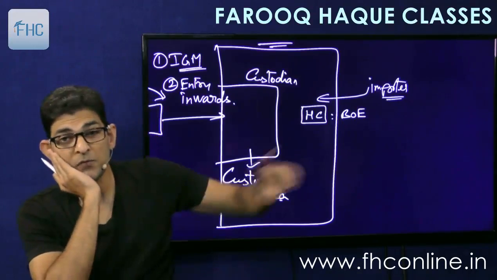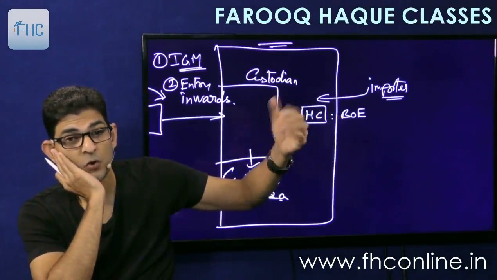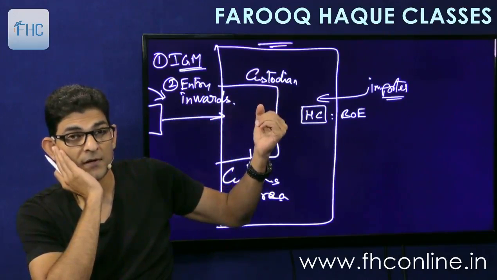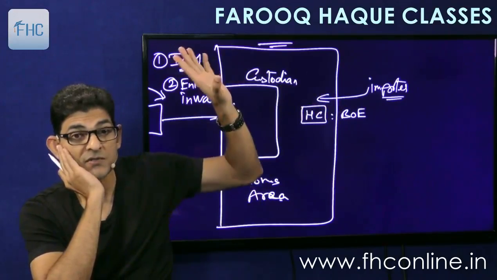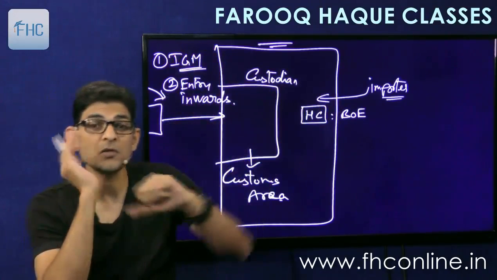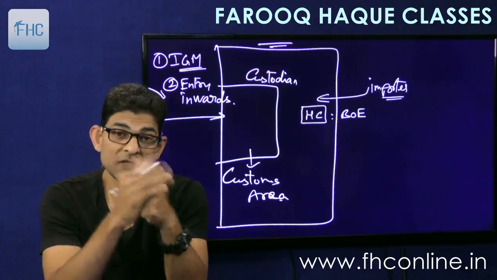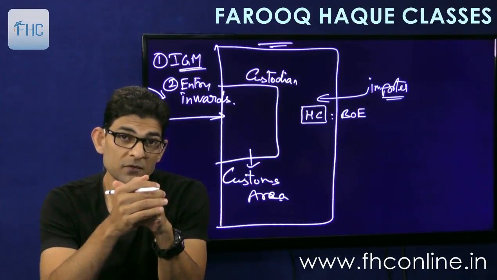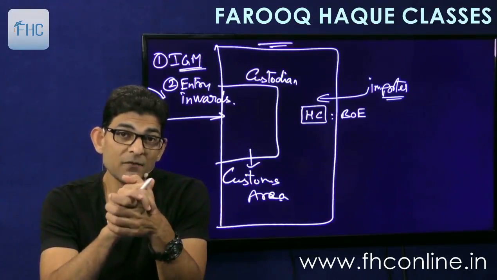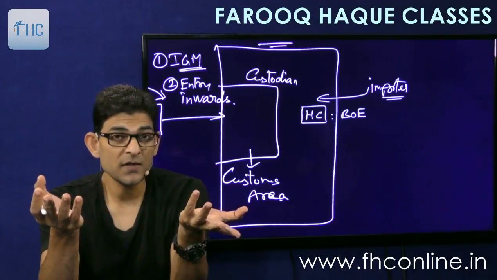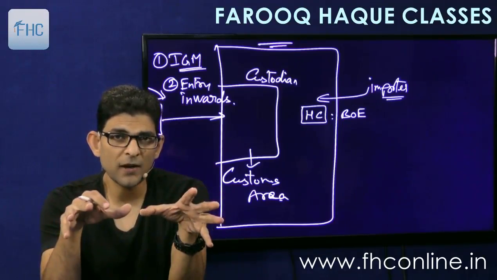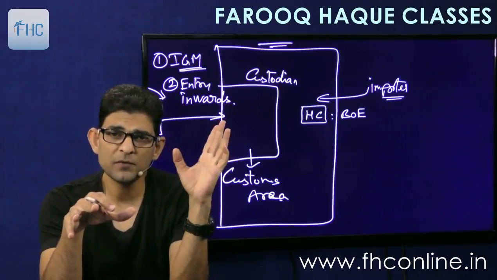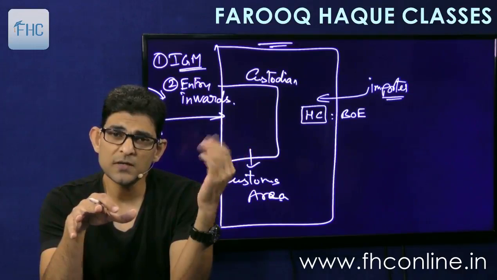Now this bill of entry can be filed in two ways. Number one, normal bill of entry, that is, when the goods are unloaded here, you file your bill of entry. Number two, you can file your bill of entry in advance, up to 30 days before the arrival of the ship or the aircraft into India. If you file an advance bill of entry, the advantage is that the process can be completed beforehand, and as soon as the goods land, the officer will check the goods, confirm the bill of entry immediately, and you can pay the duty and remove the goods.